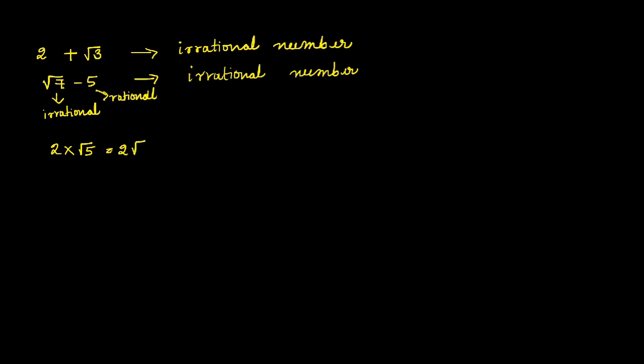Let us see the product. 2 into root 5, that is 2 root 5. Root 5 is irrational, 2 is rational. Root 5 is having non-terminating, non-recurring decimal expansion. If you multiply it by 2, that will also have non-terminating, non-recurring decimal expansion. So 2 root 5 is also irrational number.